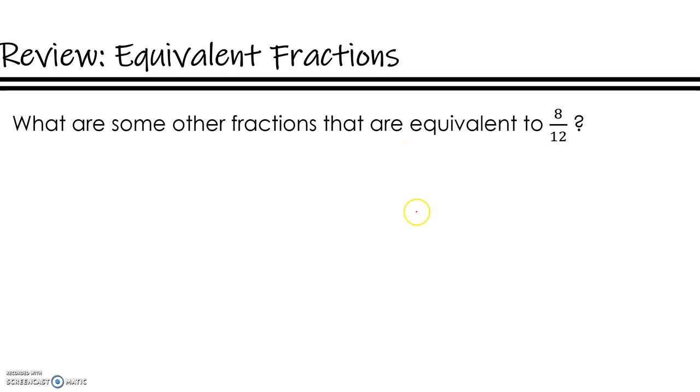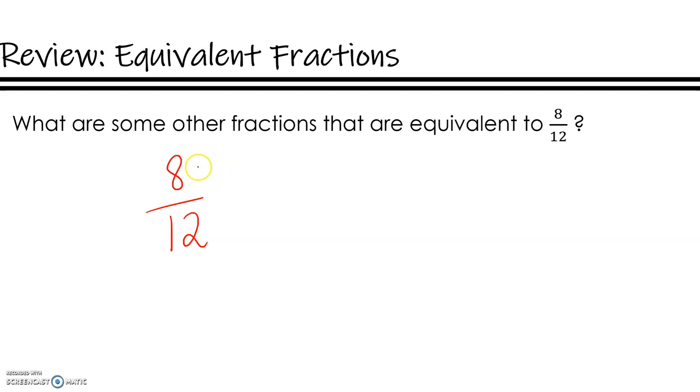So before we begin, let's review how to find equivalent fractions. When we are looking for equivalent fractions, we need to take 8/12 and either multiply by the same factor or divide by the same factor, and that will give us what's called an equivalent ratio.